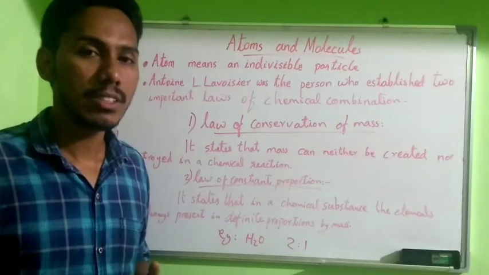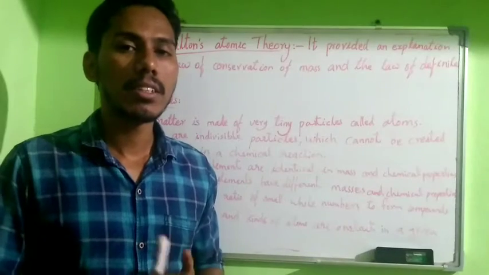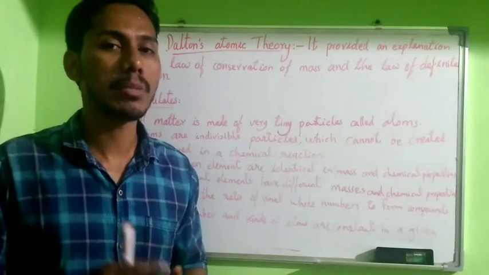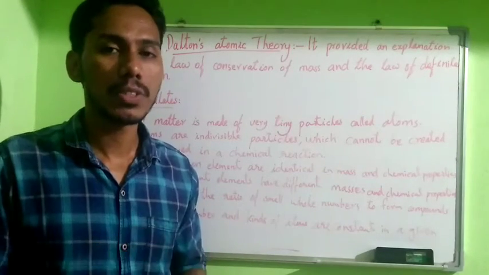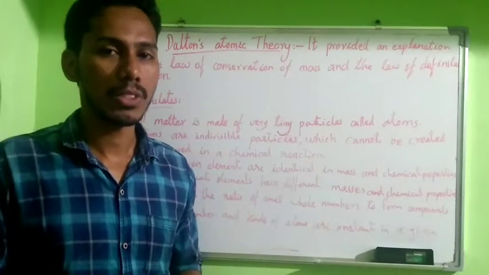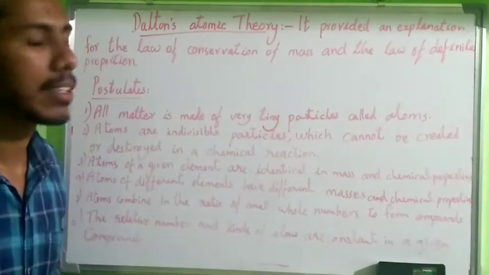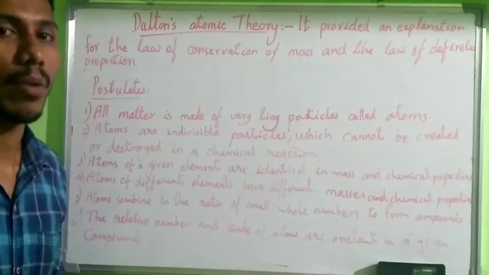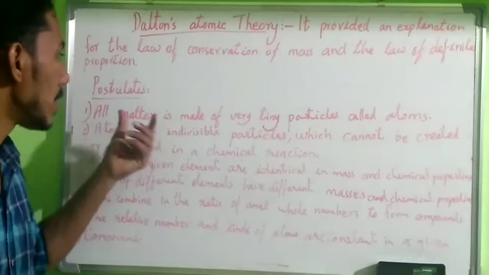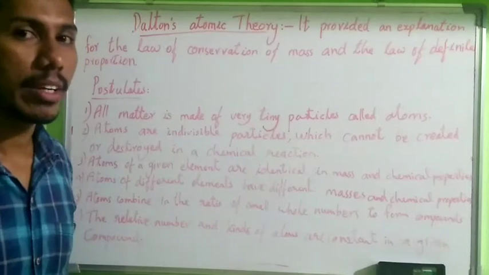Then after this, Dalton proposed some laws. We have to discuss them. Dalton explained some postulates. These postulates help to understand and provide an explanation for the law of conservation of mass and the law of definite proportion by Lavoisier. Okay, what are the postulates of Dalton's theory? First one: all matter is made of very tiny particles called atoms.